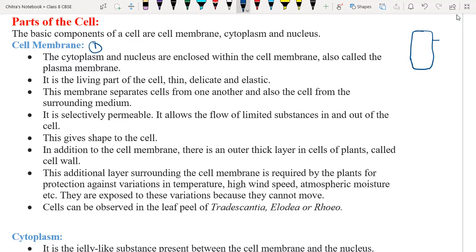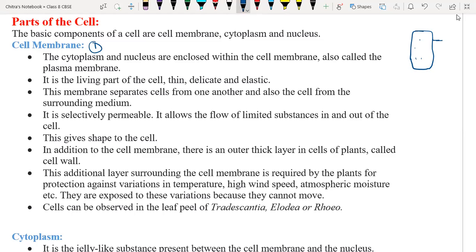Due to that cell membrane, that particular cell has its own identity. Is it or not? Yes, sir. So the cell membrane is really very important. Because of it, the cell gets separated and gets individual identification, and it is separated from its outer environment.